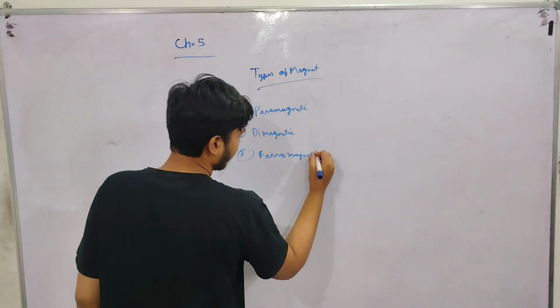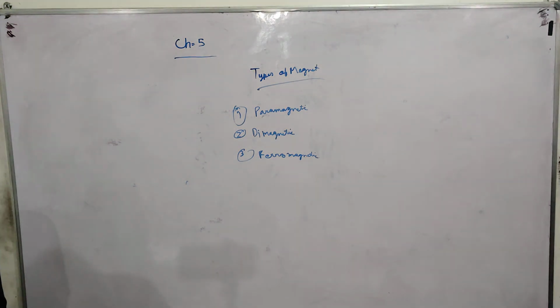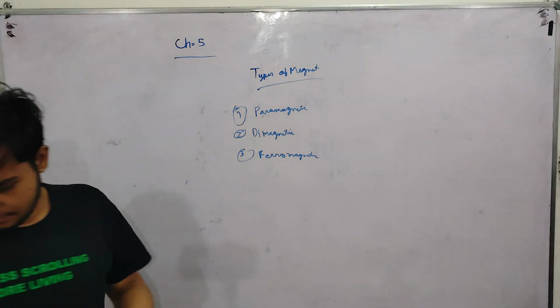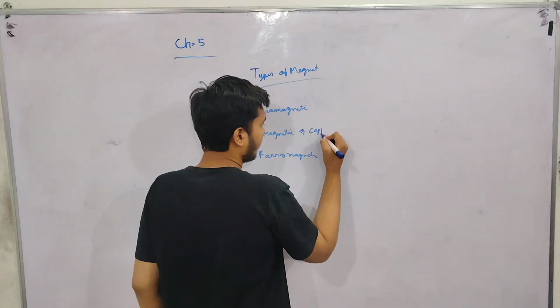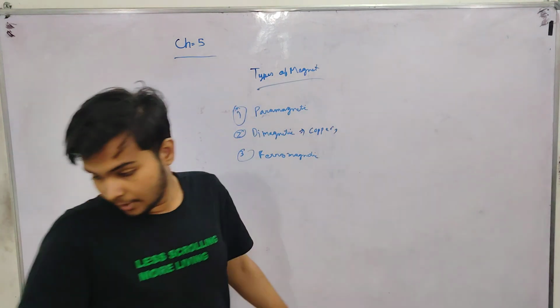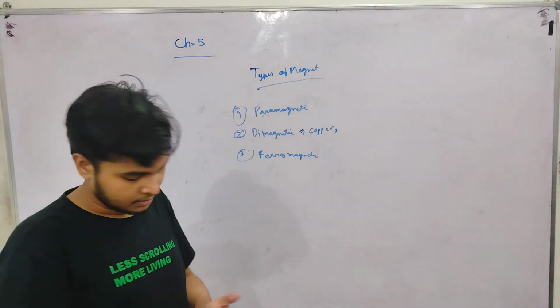Examples. Diamagnetic: copper, nitrogen, silicon.